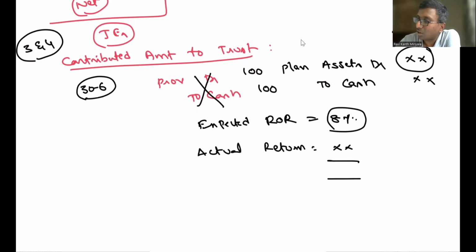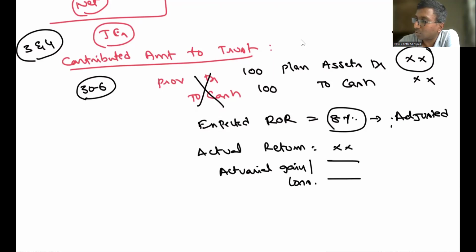The difference is called actuarial gain or loss. Point number one: the expected rate of return. What are you supposed to do? This should be adjusted with interest.